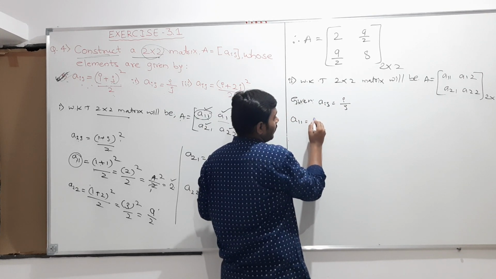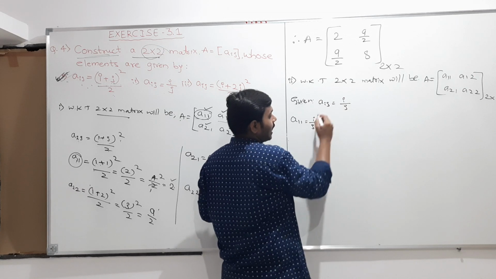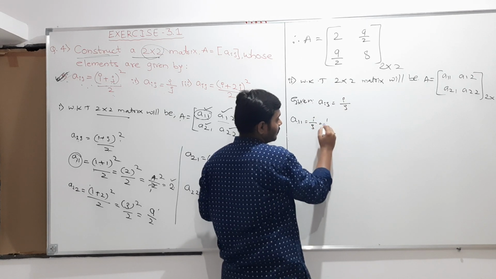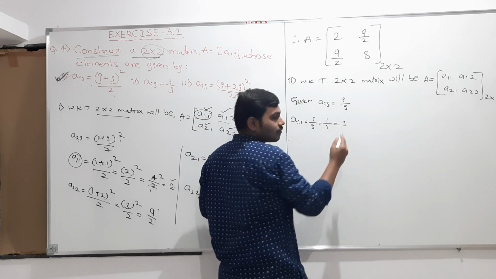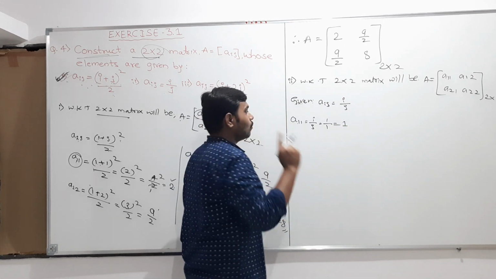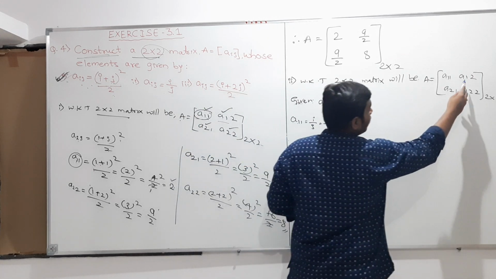So therefore, how do they define Aij? Aij is i by j. So the i value is 1, the j value is 1. So 1 by 1, and we know that 1 by 1 is 1. And next I need the A12 element.